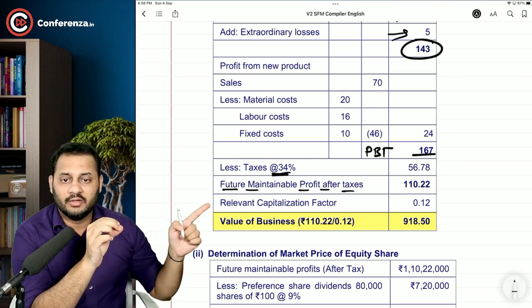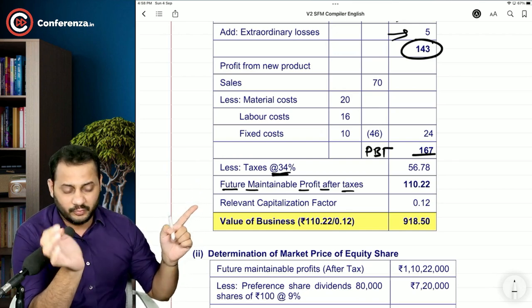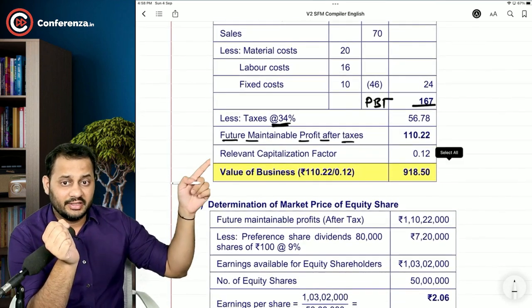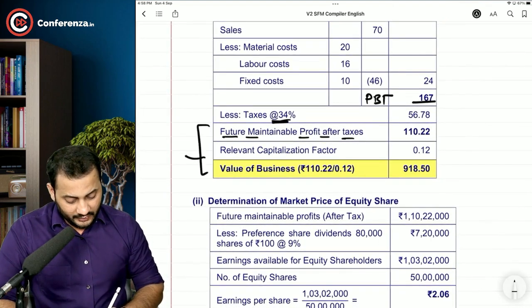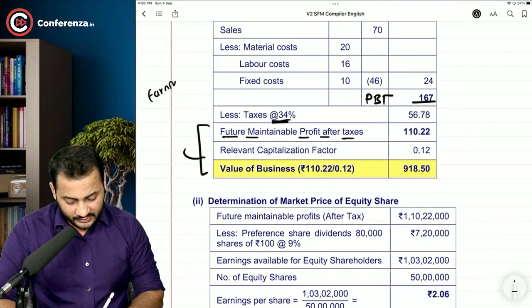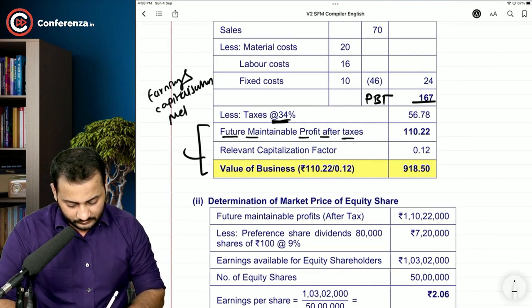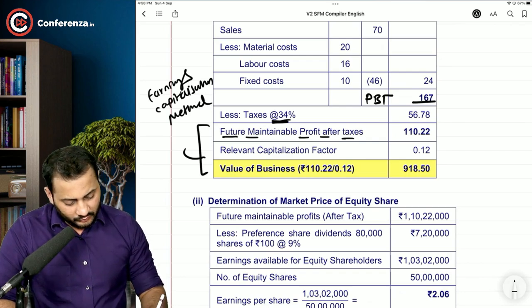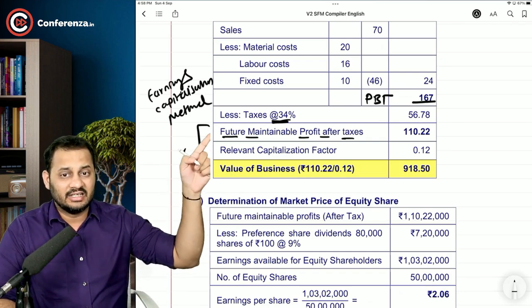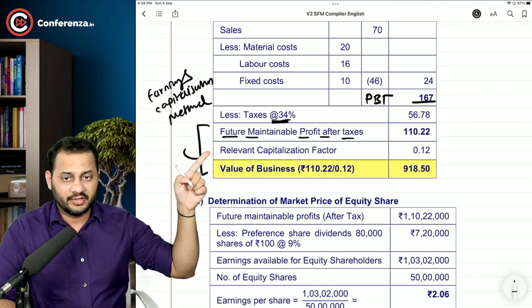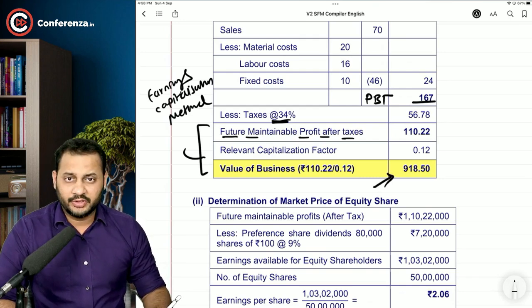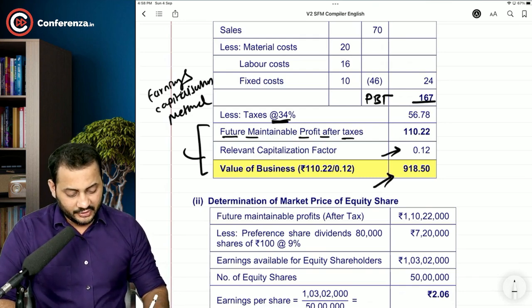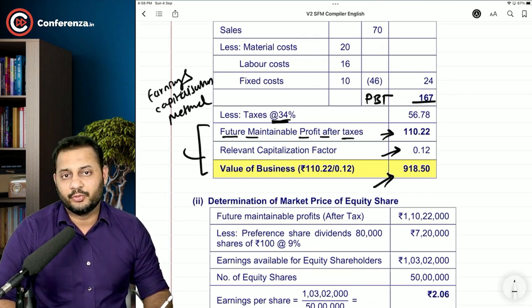110.22. Now, the relevant capitalization factor is 0.12. Once you divide, we will call this the earnings capitalization method. And what you are doing is capitalizing this earning with the required rate of return to calculate the value of the business. That means if you invest this much today in the company, at this rate you are going to earn this much, 110.22, every year.